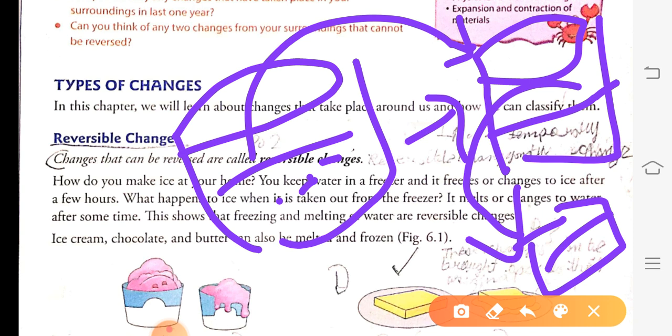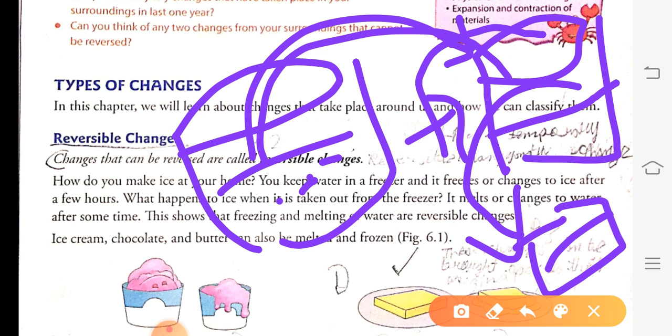Now have you understood? Changes which can be reversed are called reversible changes, like water changing into ice and ice again changing into water.